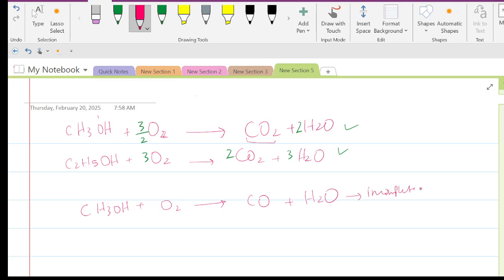So in the exams, it will be mentioned that you have to write down the equation for the combustion reaction of alcohols in which it is incomplete combustion. So obviously you will be writing carbon monoxide on the product side. And when it asks you to write the equation for complete combustion, obviously you will be writing carbon dioxide here, right? So that is all about this lecture.